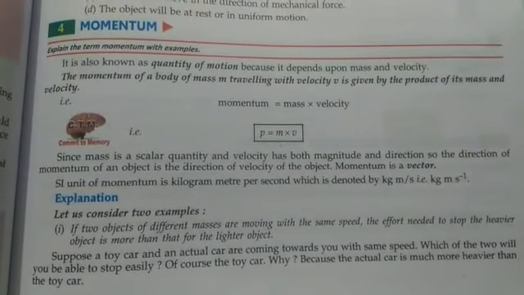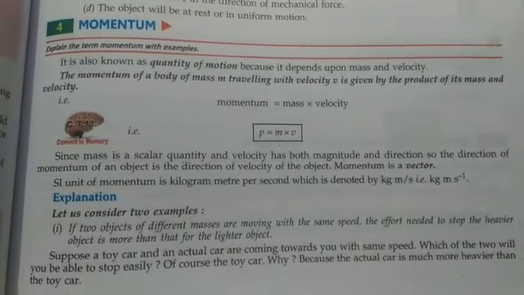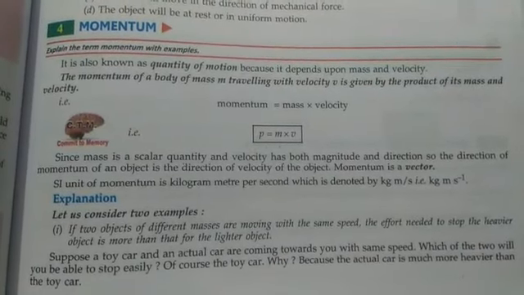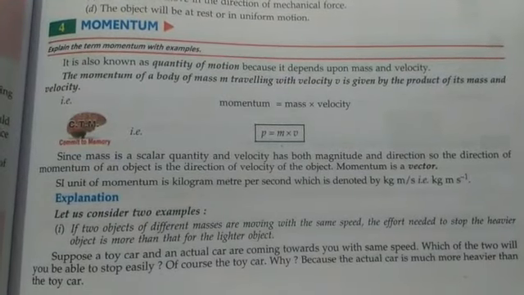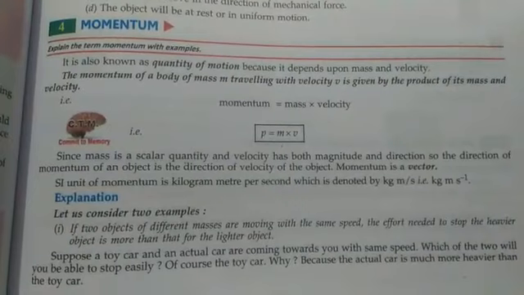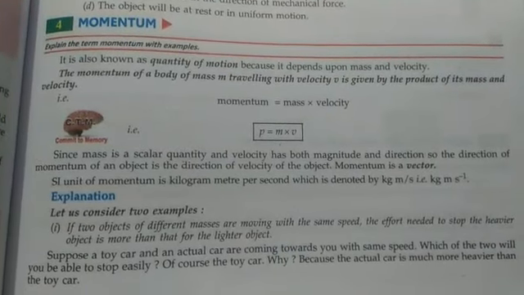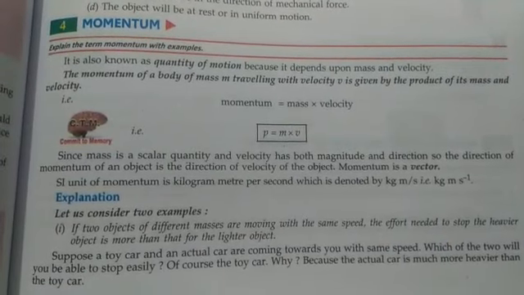If the mass or the inertia is less, then we have to apply less force to move the body. So when we are applying force on a body, with how much velocity the body will move also depends on its mass as well as force. So mass plays a very important role in motion.